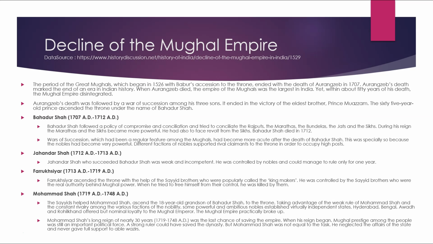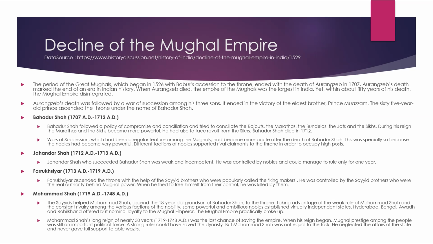Then Farrukhsiyar, from 1713 AD to 1719 AD. Farrukhsiyar ascended the throne with the help of the Sayyid brothers, who were popularly called the kingmakers. He was controlled by the Sayyid brothers, who were the real authority behind Mughal power. When he tried to free himself from their control, he was killed by them.